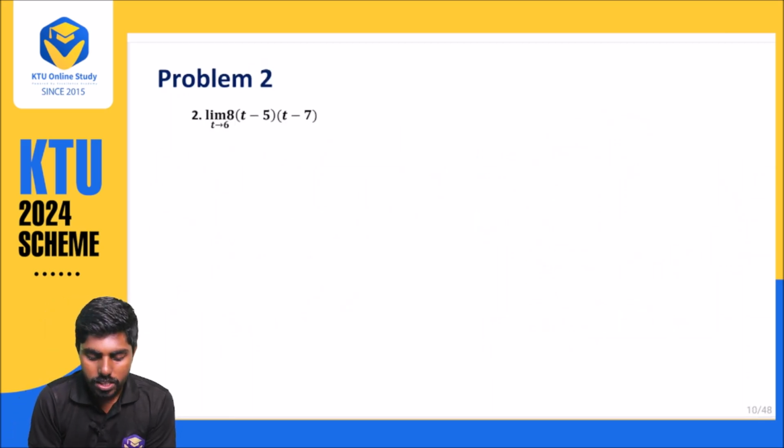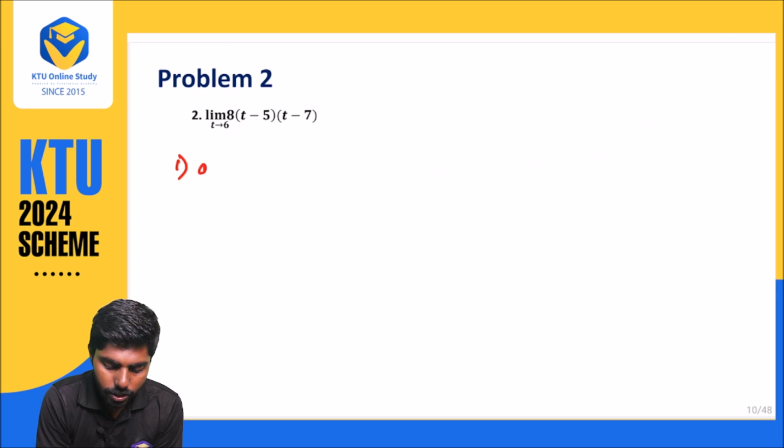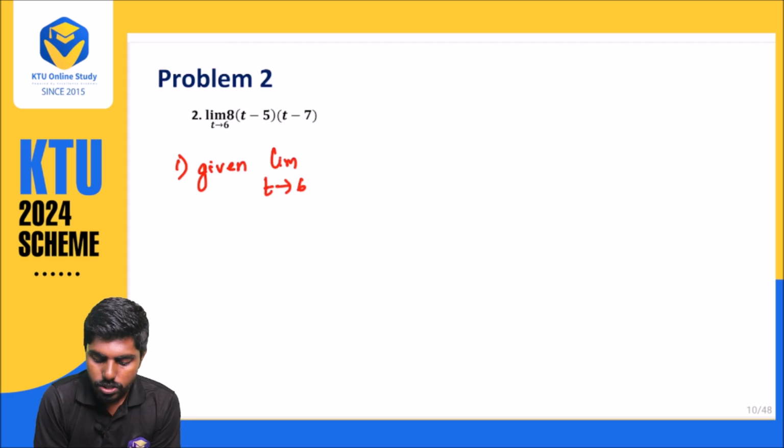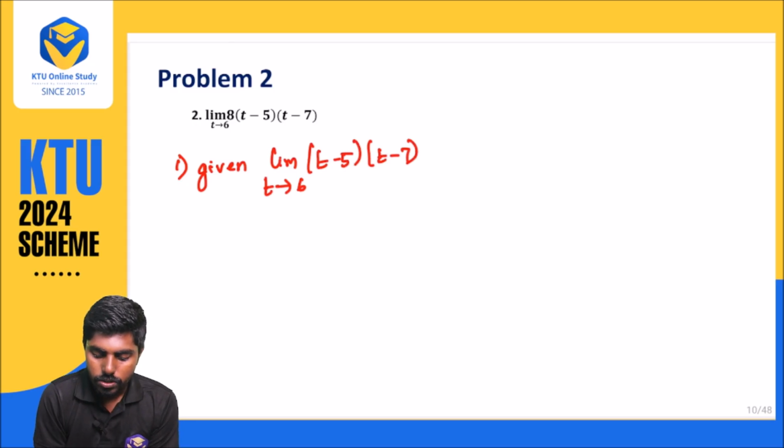In problem 2, what have they given? Always write the given: limit t approaches 6 of t minus 5, t minus 7.